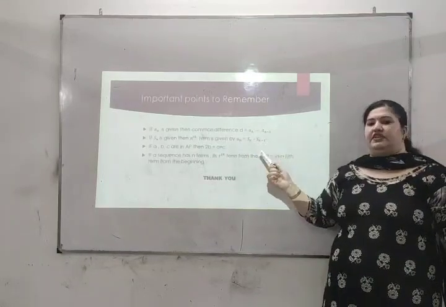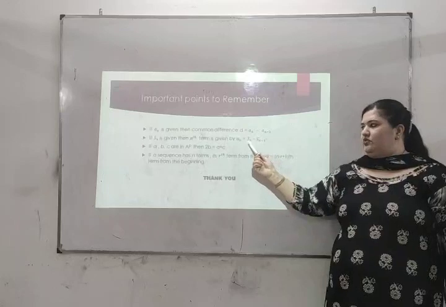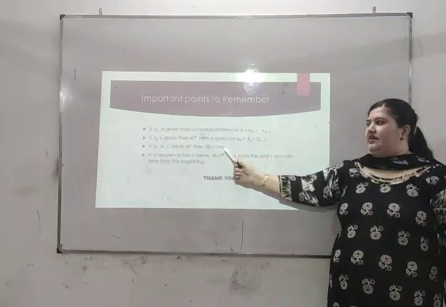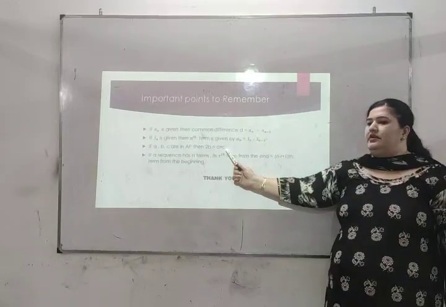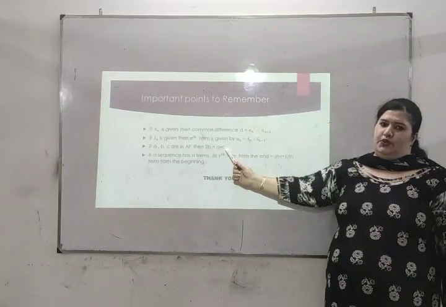These are some different things which we can add to this question. And if a, b, c are in AP, then 2b is a plus c. Thank you and have a nice day.